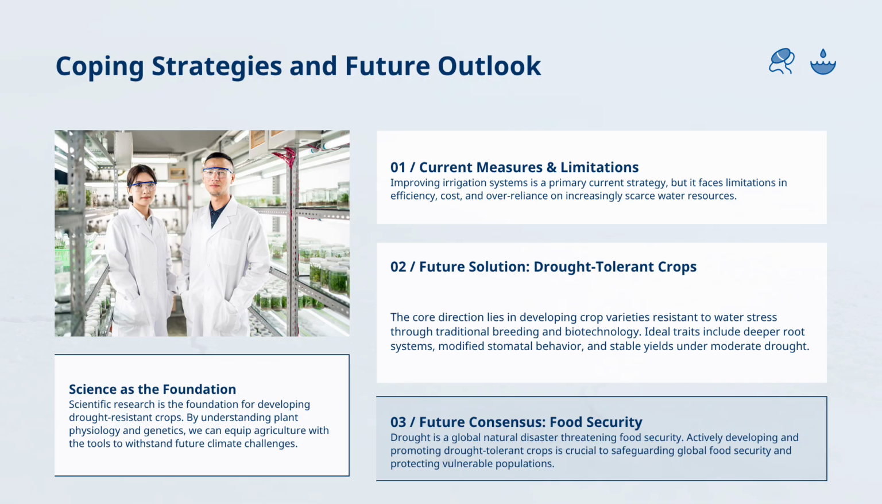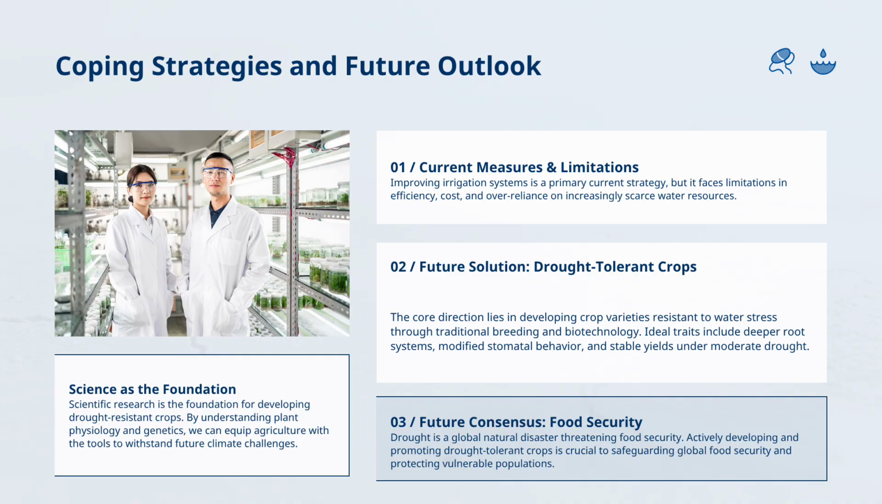Are there any methods that can effectively prevent this disaster? Better irrigation systems are one way we are using currently, but there are several flaws, and current methods are not enough to entirely solve the problem.